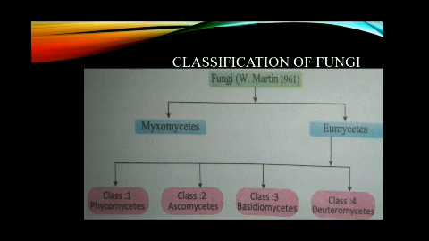Classification of fungi. Fungi are classified into two main groups: Myxomycetes and Eumycetes. Eumycetes is again divided into four classes. They are Phycomycetes, Ascomycetes, Basidiomycetes and Deuteromycetes.